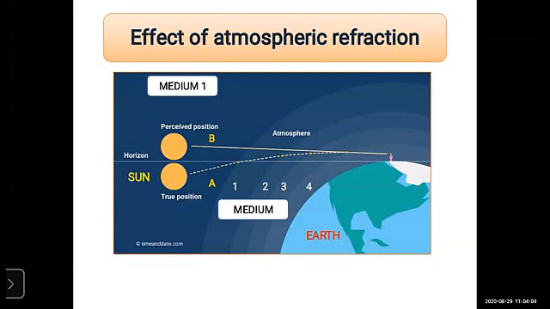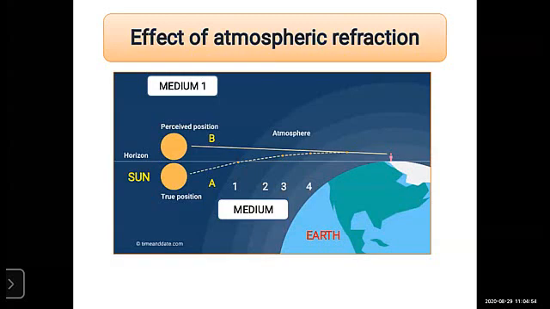So apply here again the first rule for refraction of light: when the light rays pass from rare medium to denser medium, the refracted ray always bends towards the normal. Remember this. You have to remember all three rules, right? So here we apply the first rule.